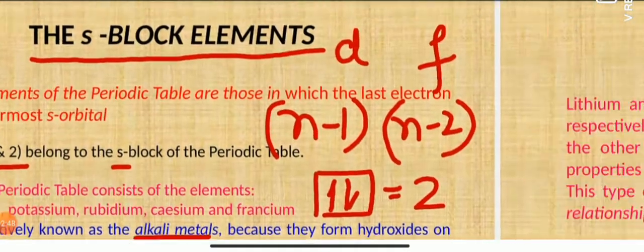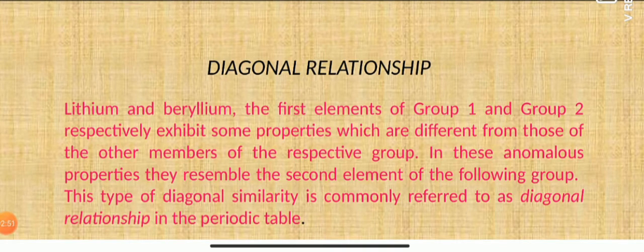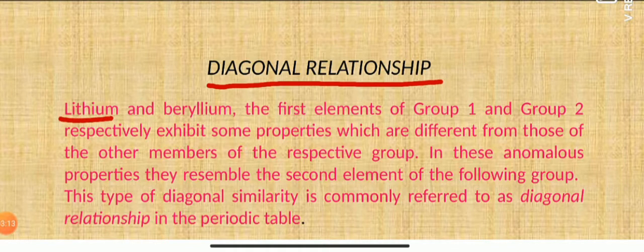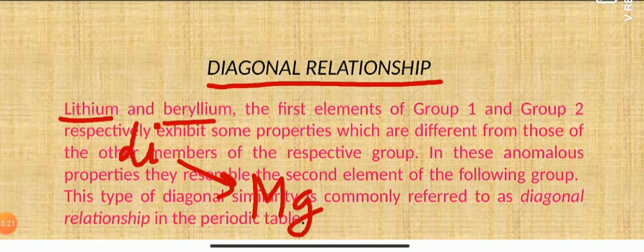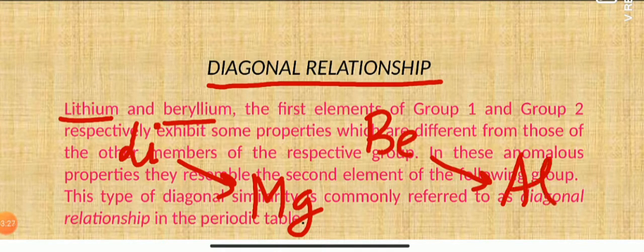Now, in spite of that, there is one important property shown by the first element of group 1 and group 2. This property is called a diagonal relationship. The first elements of group 1 and 2 are lithium and beryllium. The element present diagonally to lithium is magnesium. For beryllium, the diagonally present element is aluminium.